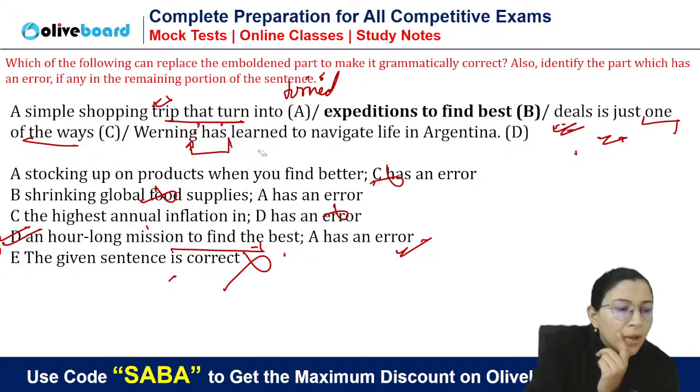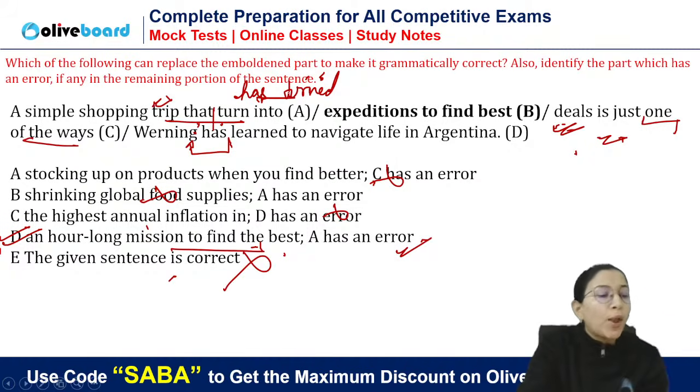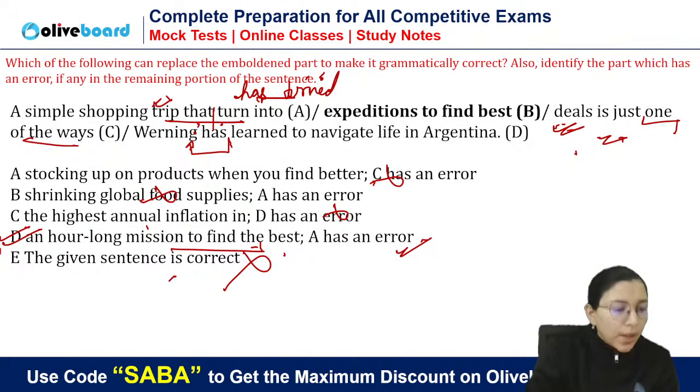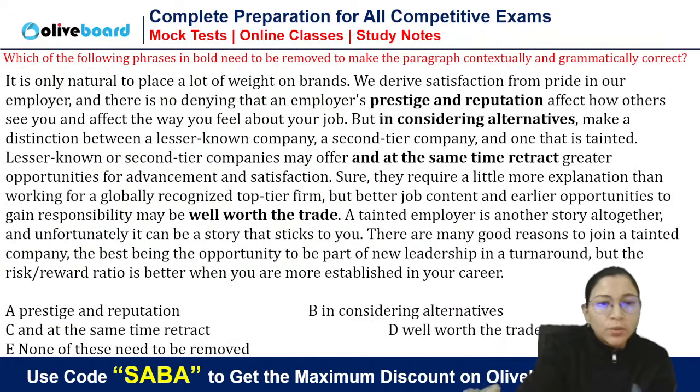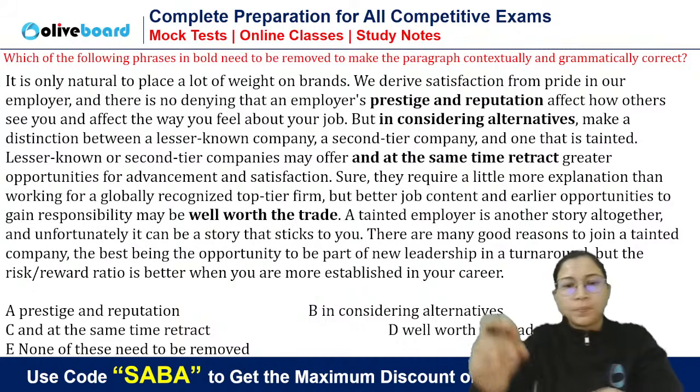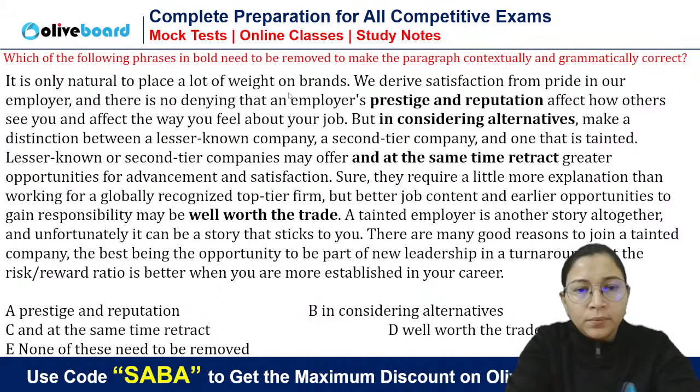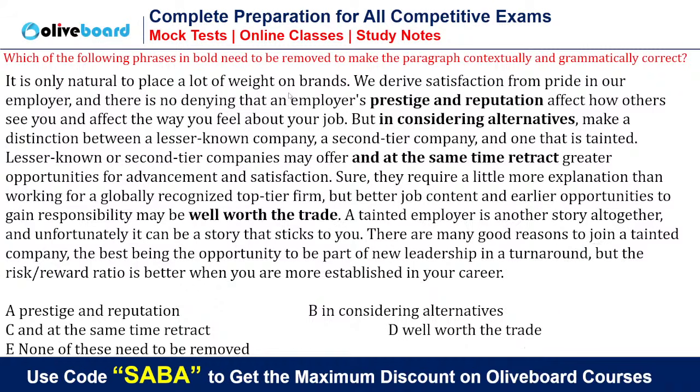It is has plus V3. Parallelism is not the case here. We are talking about, you can write has turned, but it is a one-time event. That is why you cannot write present indefinite tense. Are you getting my point? It is not a routine action. So in case you have to choose, you can say has turned, turned you can say, but you will not go with turns because it is not a routine action. And D option everybody will choose. Chalo, come to this. Again, a new question. See this.